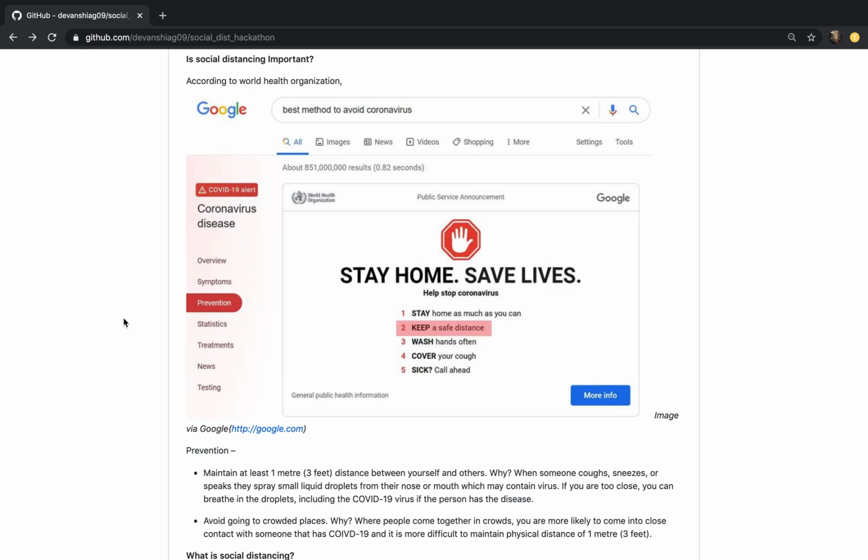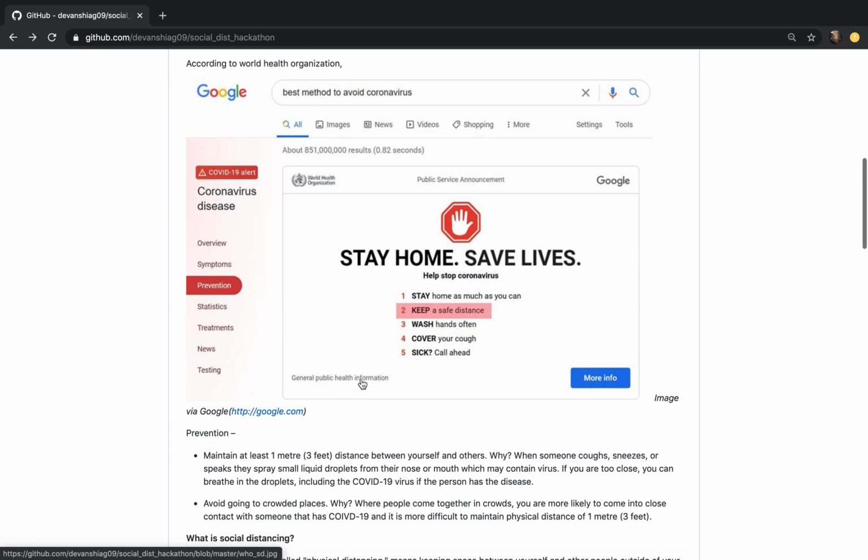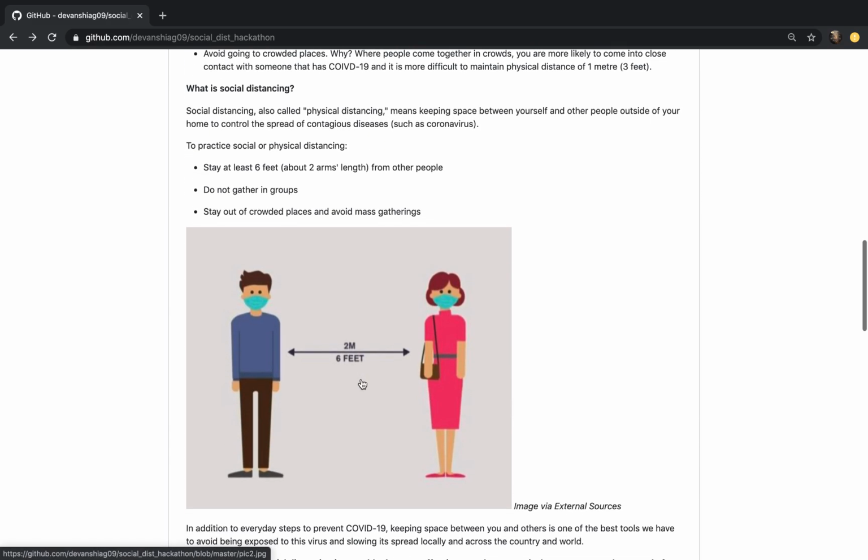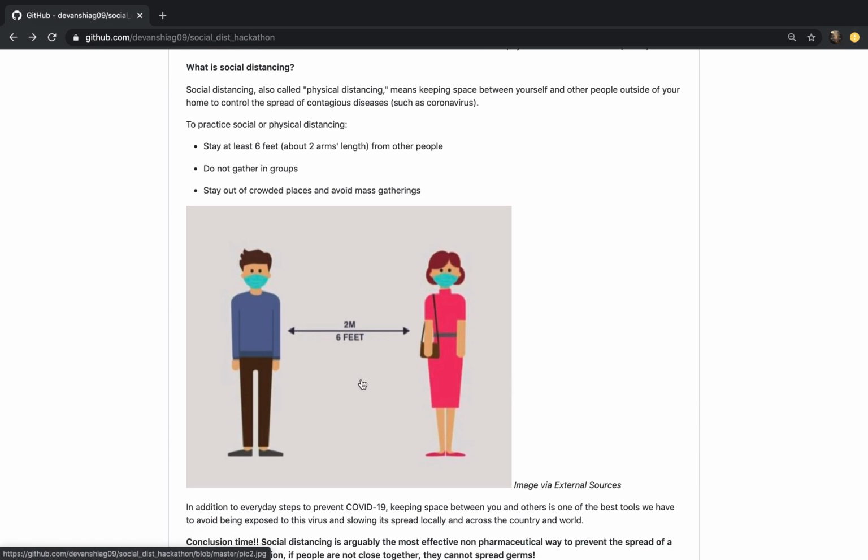Now, since we're at it, let's discuss a bit more about social distancing. So, what is social distancing? It is the practice of maintaining a distance of at least 6 feet from any individual. This becomes especially more important when one is in a crowded place. Social distancing is arguably the most effective non-pharmaceutical way to prevent the spread of coronavirus.